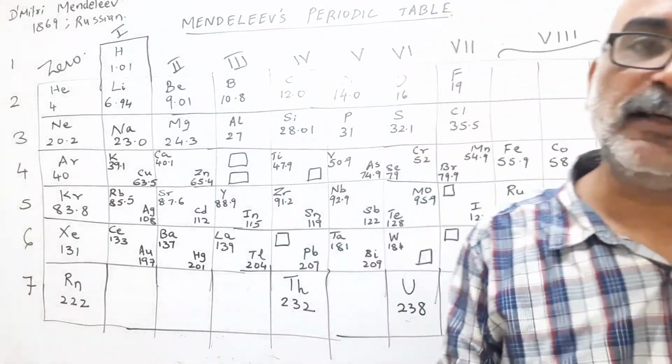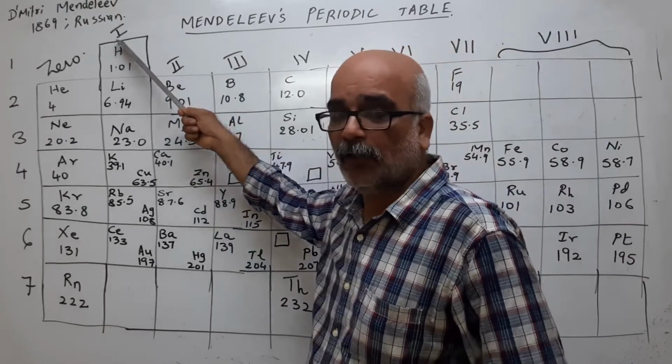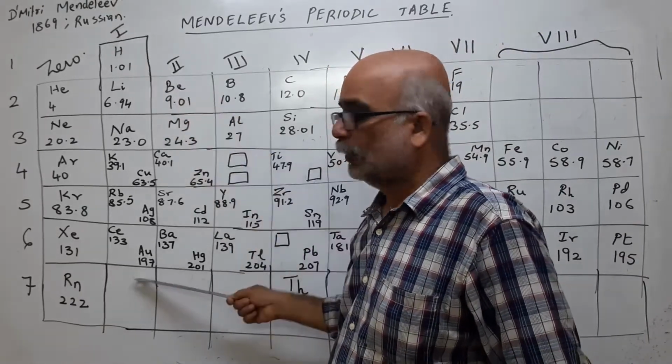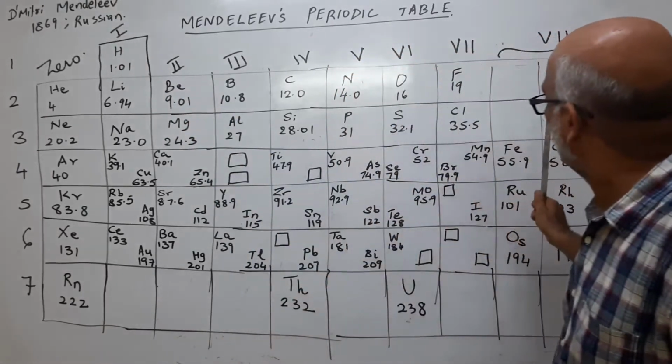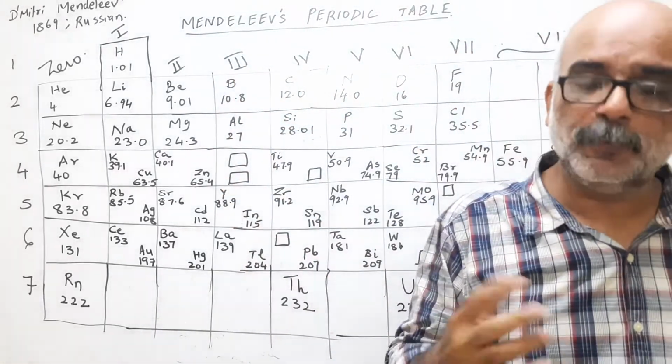And talking about now the demerits. First, I told you that hydrogen has the property of alkali groups as well as halogens. Then why is hydrogen placed here? Question number 1. That was the argument.